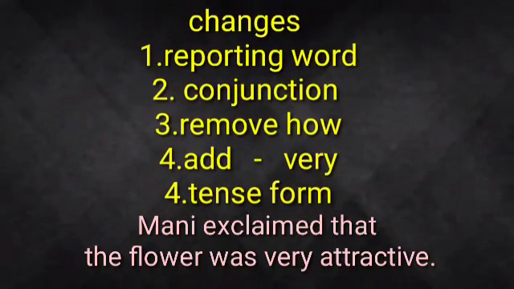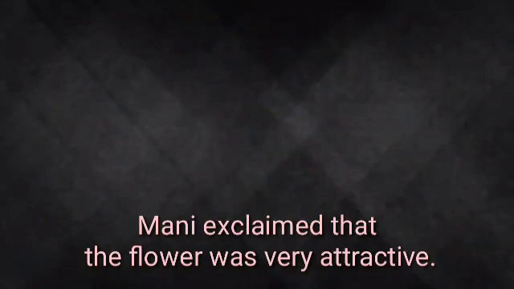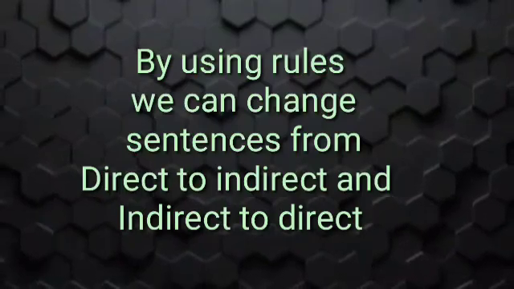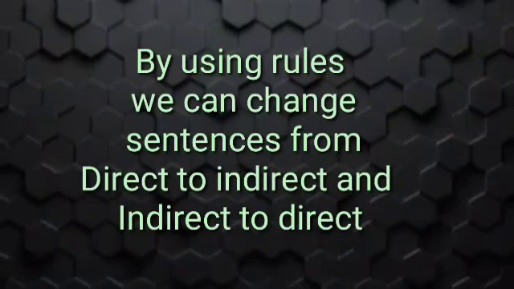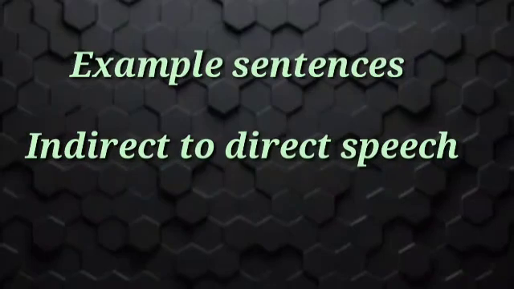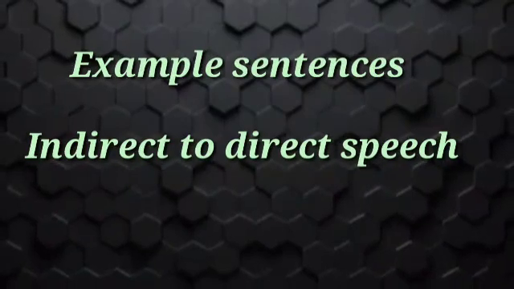So first, we have to change the reporting word to exclaimed, and conjunction that, we should remove how, and changes in the tense forms, was, and addition of the word very. So at last the answer is Mani exclaimed that the flower was very attractive. By using the rules, we can change the sentences from direct to indirect and from indirect to direct also. Let's see a few examples for this type of transformations, that is from indirect to direct.